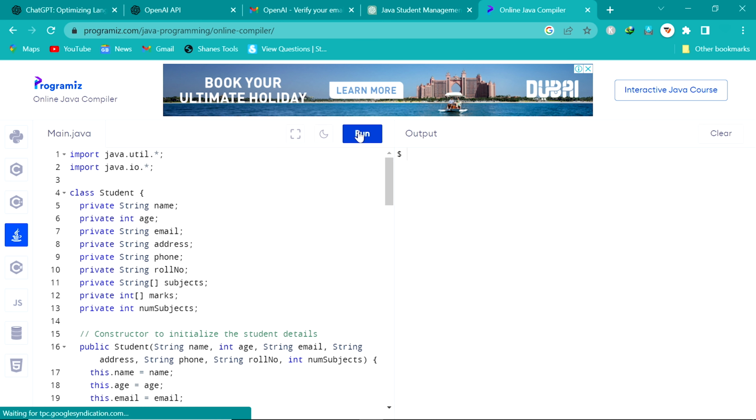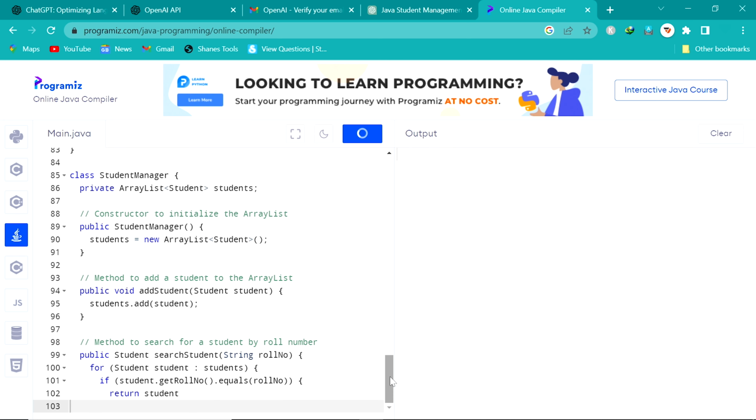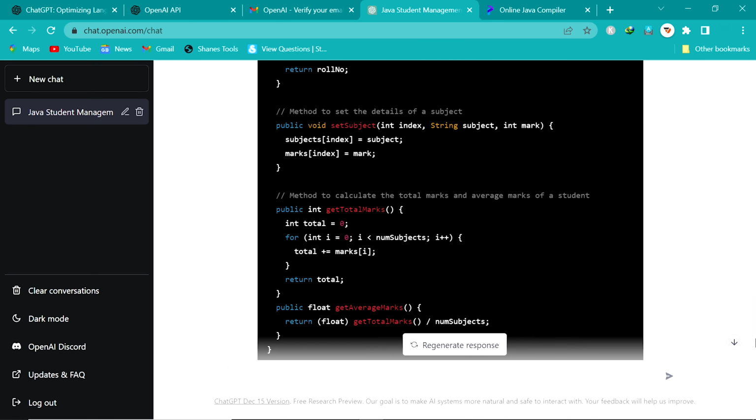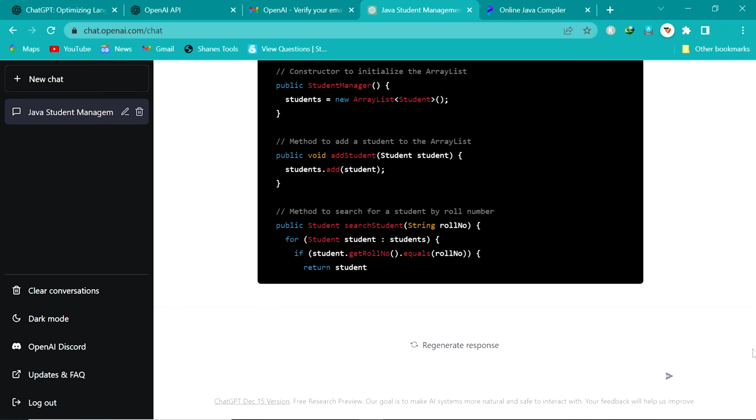Now we click on run. After pasting the code, we click on run. It is generating the solution. This code takes a time. Now we go back and check another question. After that we also go to Java compiler and check the correctness of code.